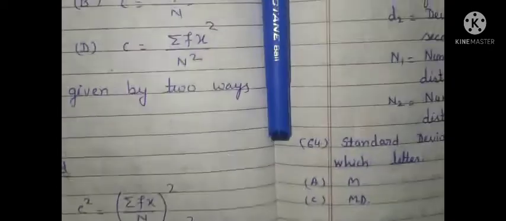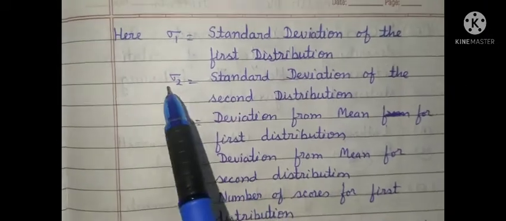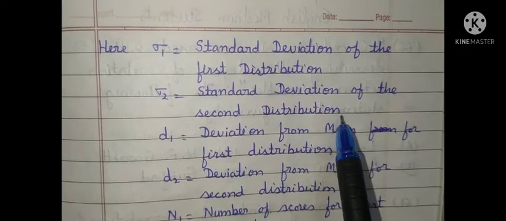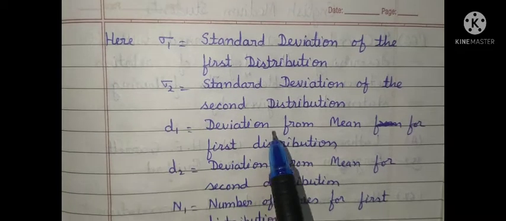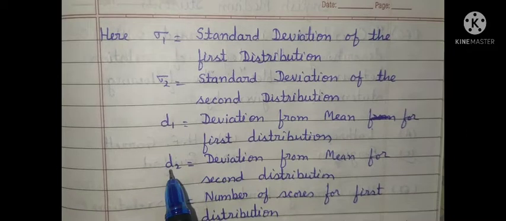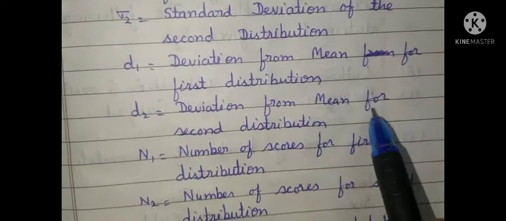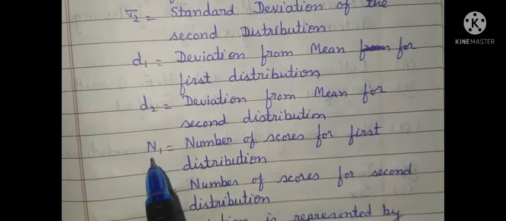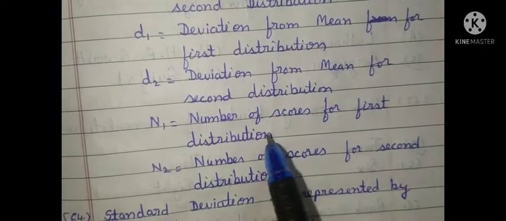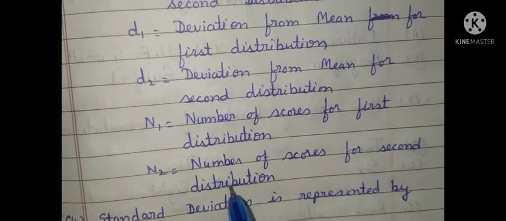Here sigma 1 is equal to standard deviation of the first distribution. Sigma 2 is equal to standard deviation of the second distribution. D1 is equal to deviation from mean for first distribution. Similarly, D2 is equal to deviation from mean for second distribution.